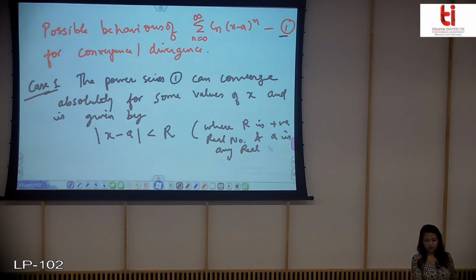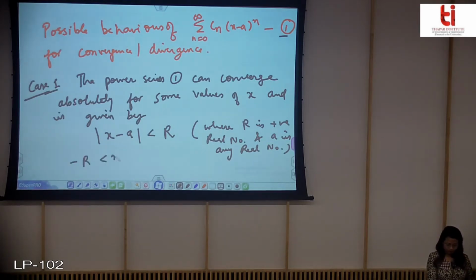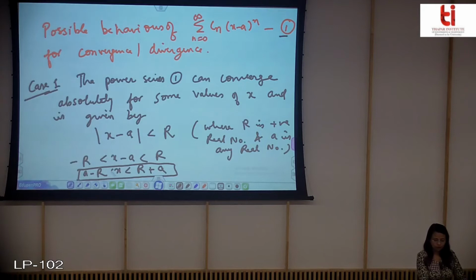That means that a can be positive or negative and r is a positive real number. This means that x converges for the values in between a minus r and a plus r.